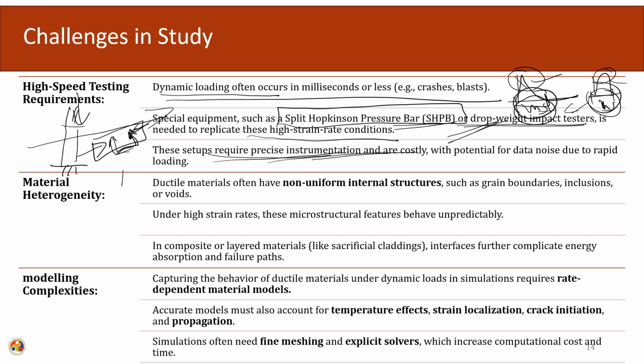Whatever strain gauges, accelerometers or force sensors we use have to be designed for a dynamic event, and the data acquisition system also needs to be very fast so that it captures a large amount of data at the millisecond scale. The instrumentation and measurement is also very costly. And again, data reduction and noise reduction also play a part.